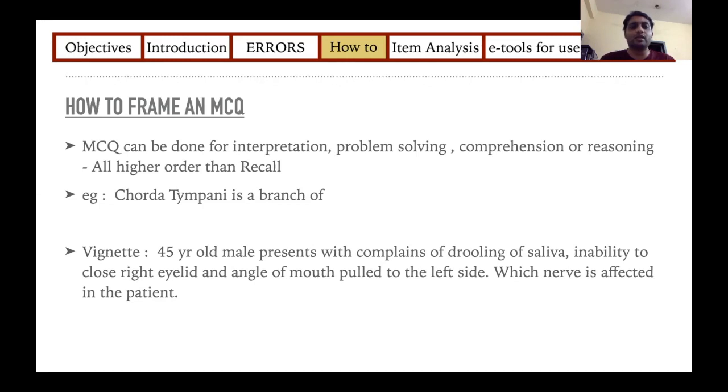So MCQs must be for at least understanding level and must be interpretation based, problem solving, comprehension or reasoning kind of MCQs. So if you want the answer as facial nerve anatomy, instead of asking a recall question as chorda tympani is a branch of, you can convert the same answer, which is applied anatomy of facial nerve, into a case where you ask: a 45-year-old male presents with symptoms of Bell's palsy, which is the nerve affected? So you're getting the same answer, but the way you're asking the question is different. Here the clinical vignette is usually preferred.